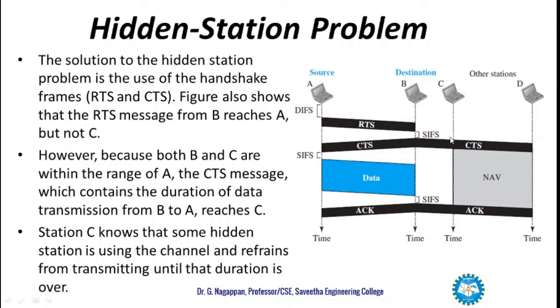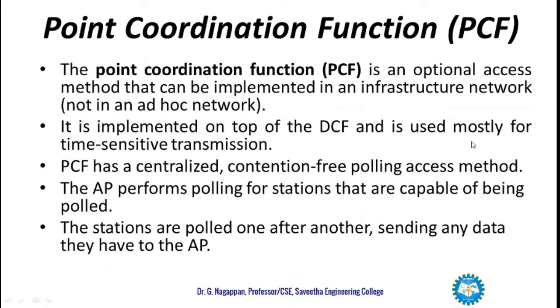So station C knows that some hidden station is using the channel and refrains from transmitting until the duration is over. So the hidden station problem is solved there.